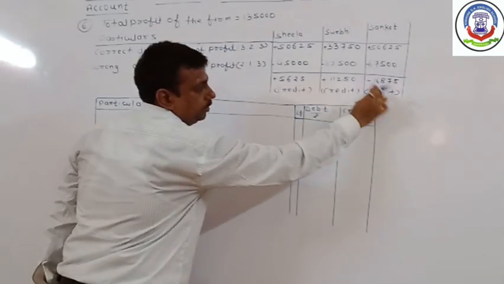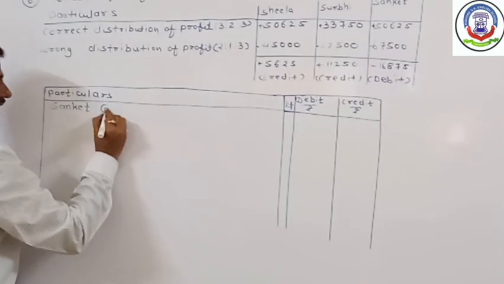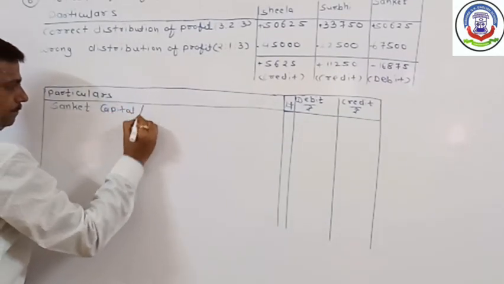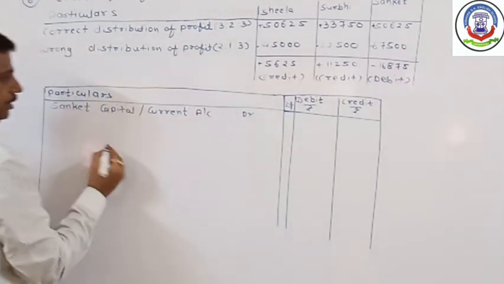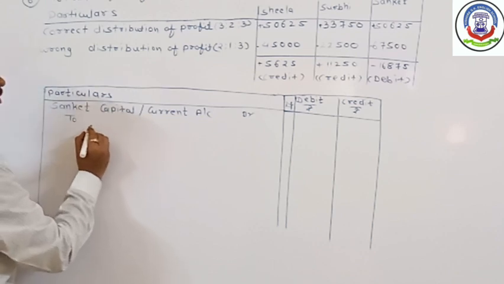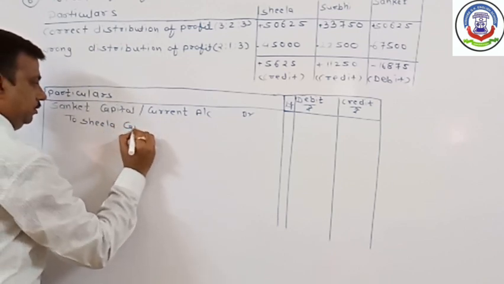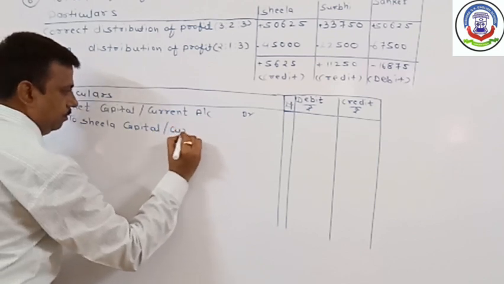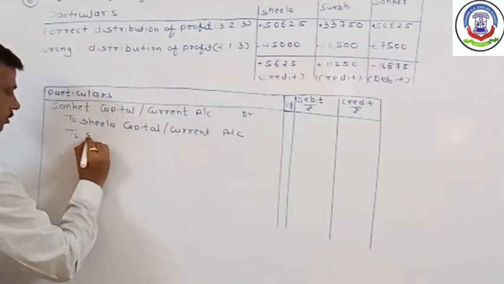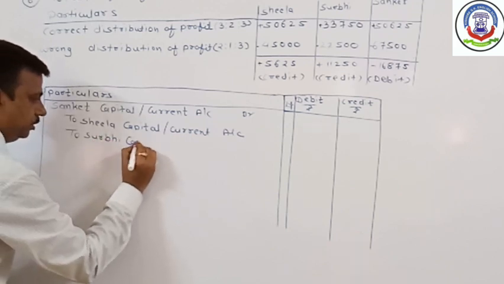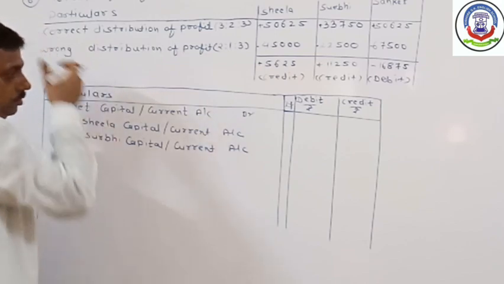The minus amount will be debited, which means Sanket's capital or current account is debited to Sheila's and Surdeep's capital or current accounts.